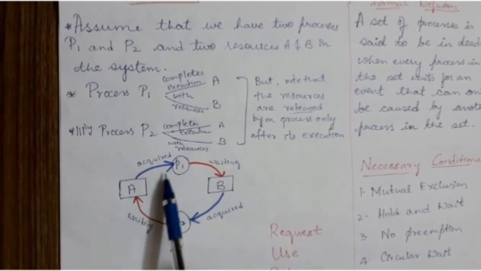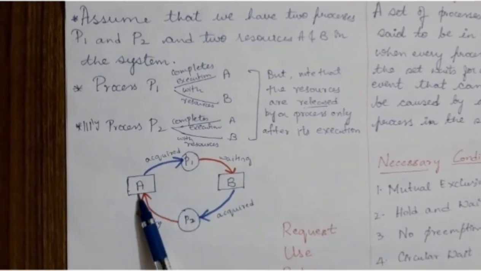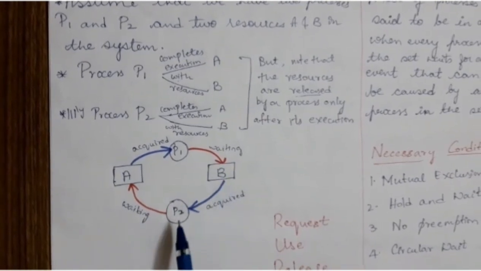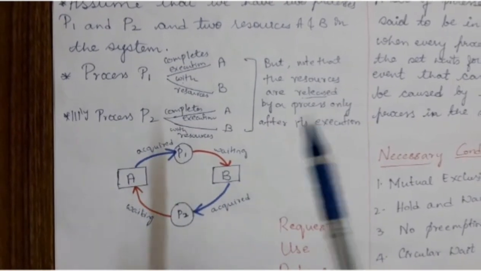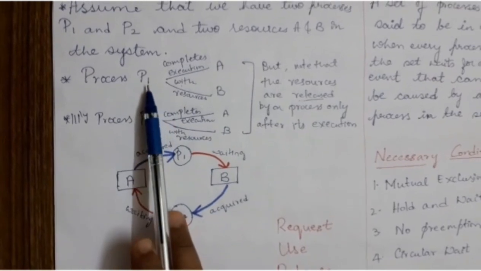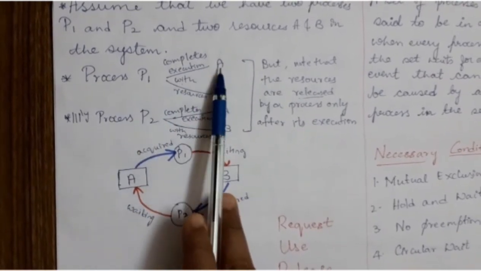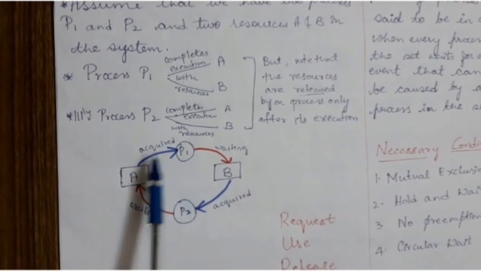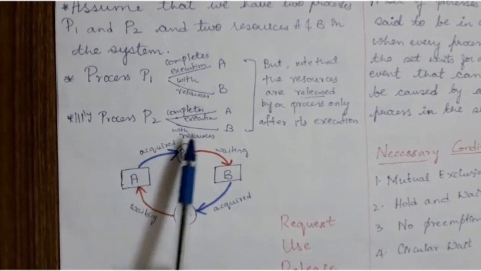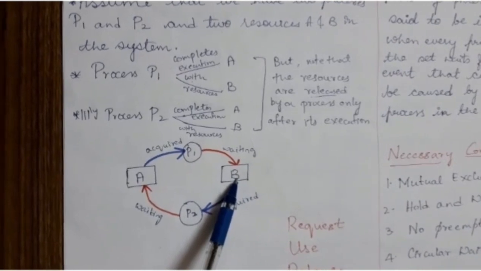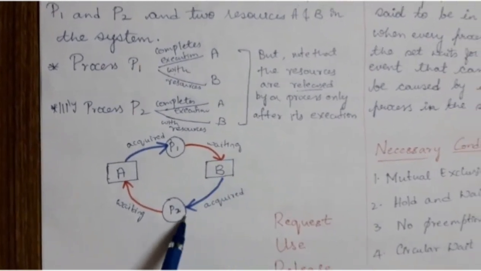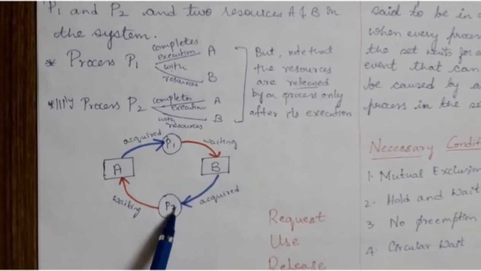I repeat, the system has allocated resource A to process P1 and resource B to process P2. As we have seen, for process P1 to complete, it requires both resources A and B. Now what happens? P1 has A, but it is going to wait for resource B. In turn, resource B is acquired by process P2.